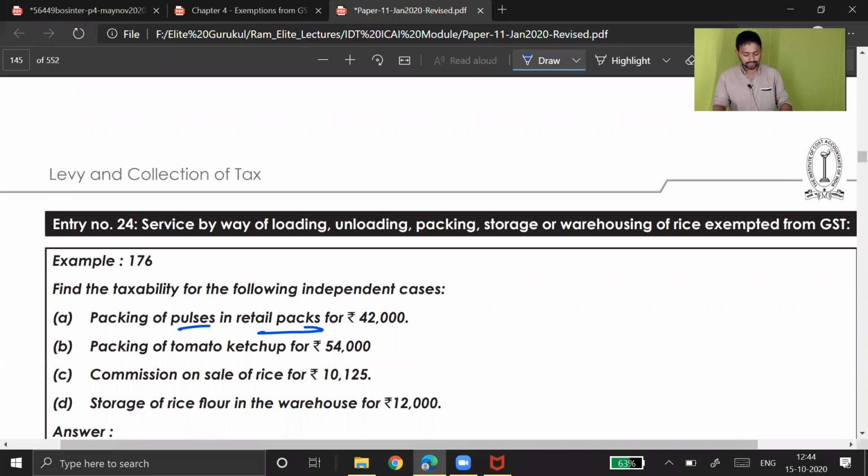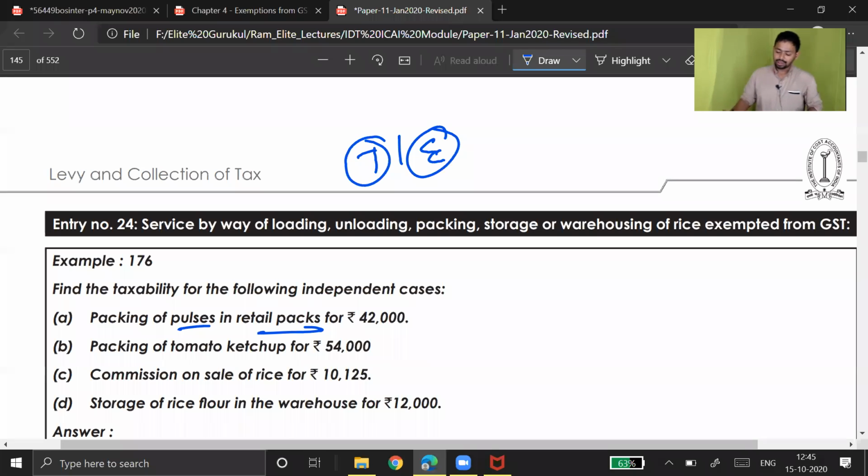And that too pulses. Taxable or exempt? T or E, you have to use these two words. T means taxable, E means exempt. Come on, tell me. Amol is saying T, Pranal is saying T. Gaurang is also saying T, taxable. Yes, this is taxable. No doubt in this, it is taxable.